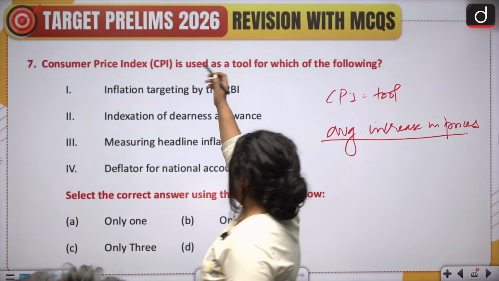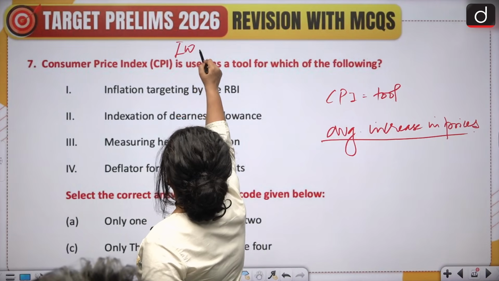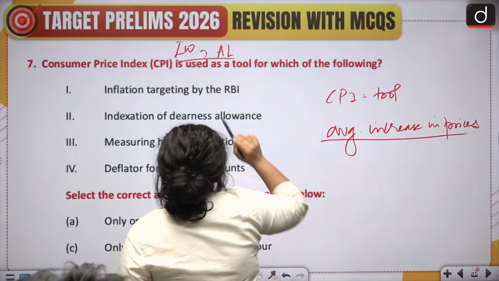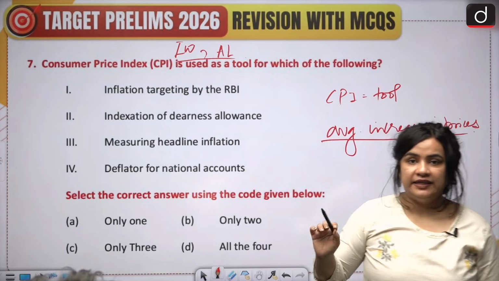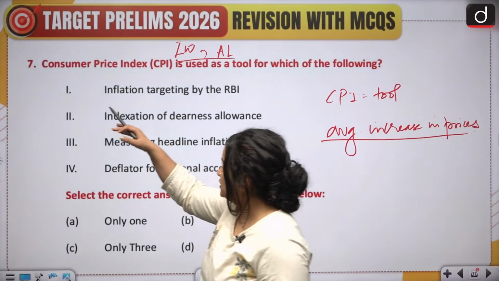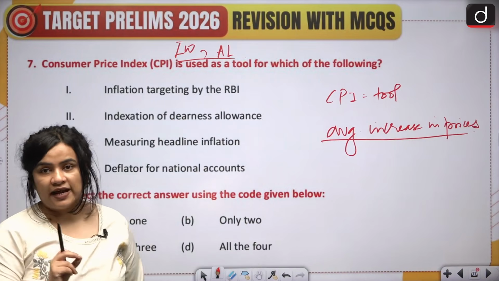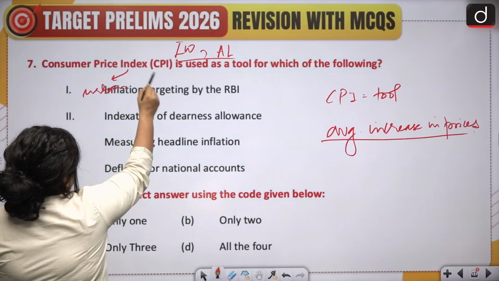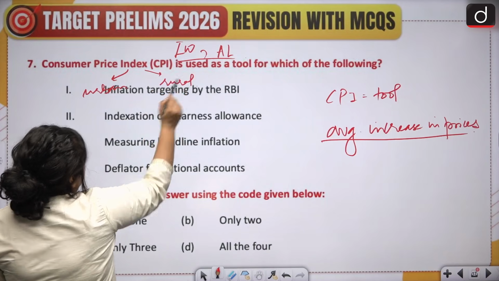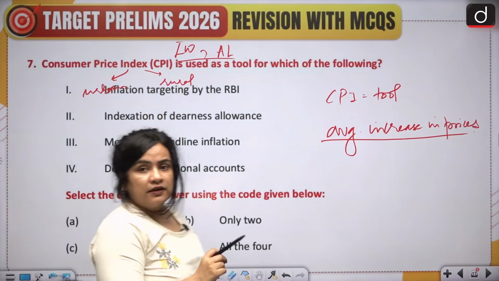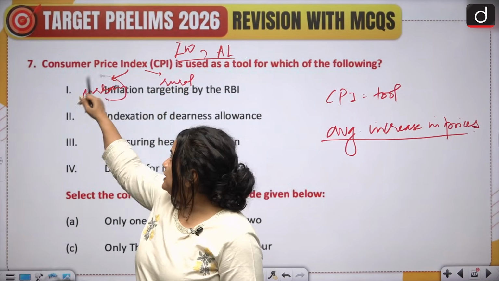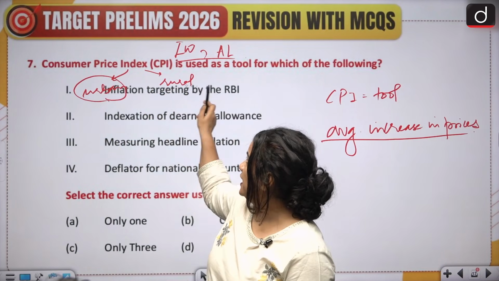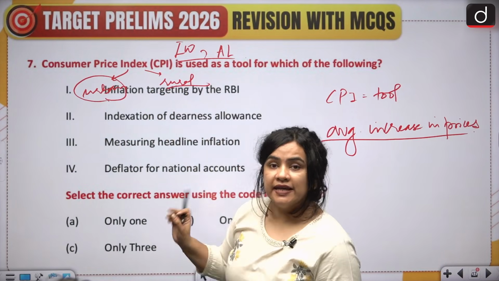For example, it was given out for industrial workers or agricultural laborers and so on. But then the government recently brought out this CPI for two major categories, that is CPI urban and CPI rural. The CPI urban talks about the inflation of the entire urban area, and the rural one about the entire rural area.